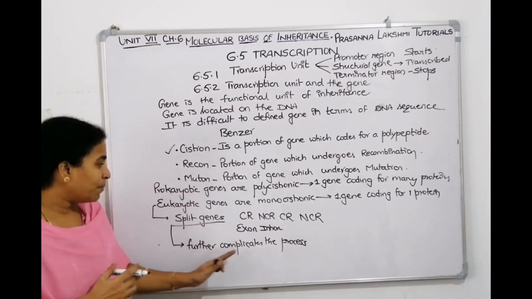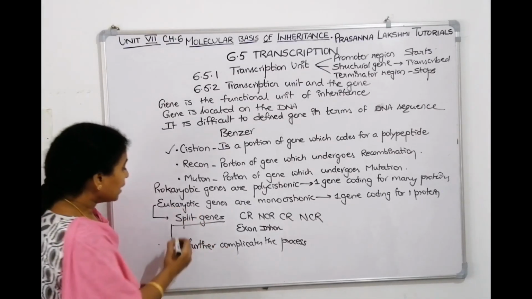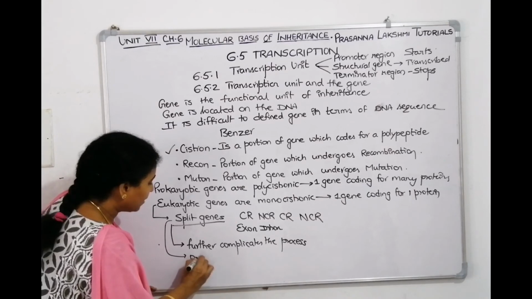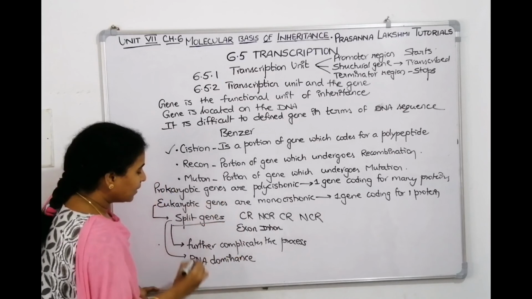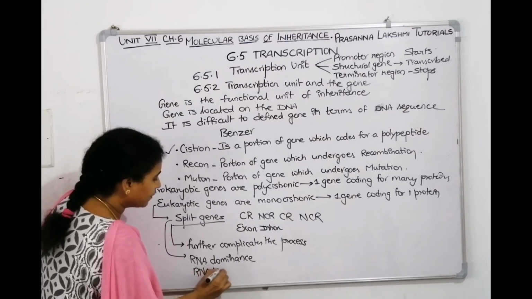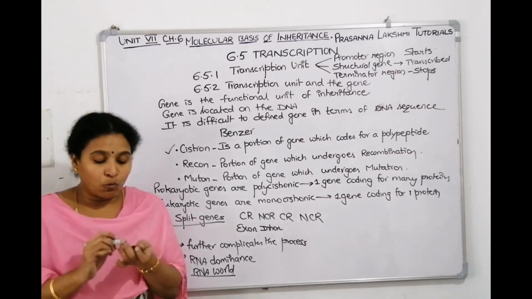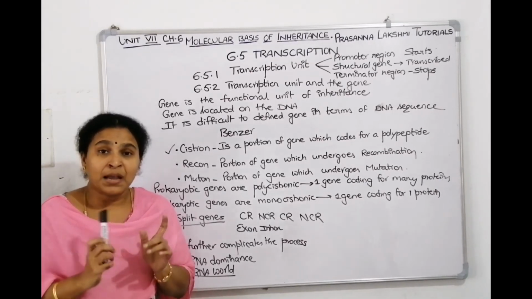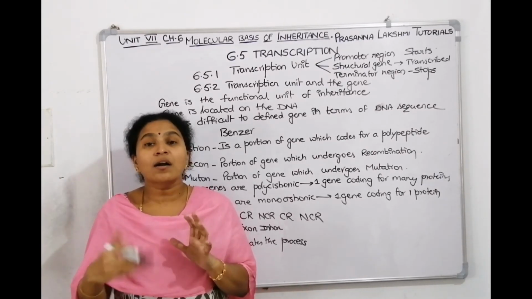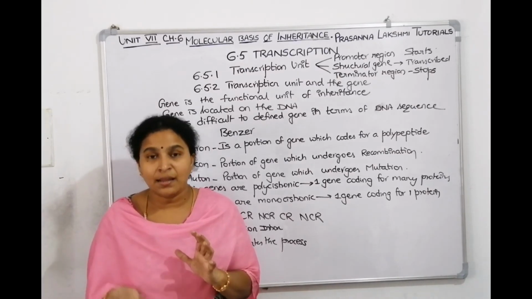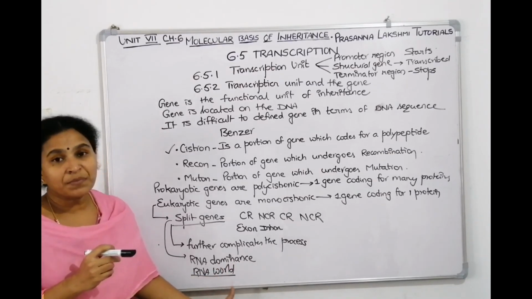So this again complicates the process, and we say that DNA came from RNA only. So the split gene concept will explain RNA dominance, and it explains the RNA world. The first evolved genetic material is RNA. RNA with some chemical modifications got modified into DNA. So RNA has evolved the split genes and got modified into DNA. So the split gene tells of RNA dominance, and it talks about the RNA world.